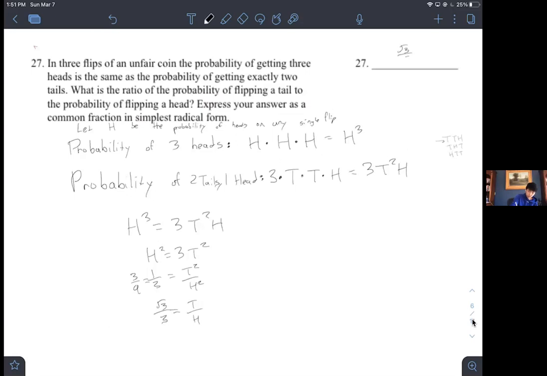So the ratio of the probability of flipping a tail to the probability of flipping a head is √3 over 3.